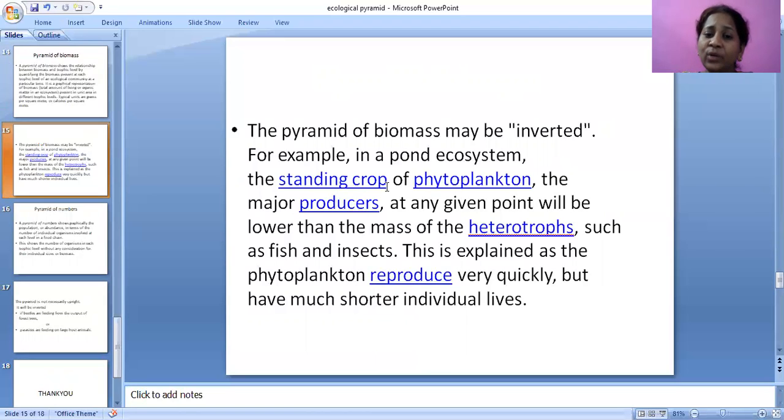Here, the standing crop of phytoplanktons, the major producers, at any given point will be lower than the mass of heterotrophs, such as fish and insects.